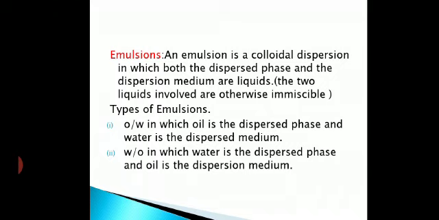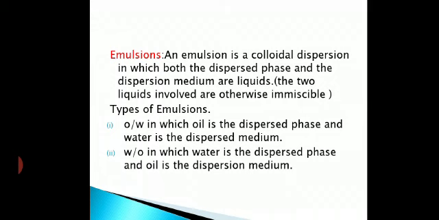So in this way, cod liver oil is a type of oil. We are using it for the babies. It is also used for cooking. Clear? And other examples are butter and cold cream. You definitely know about them. So these are the two types of emulsions: oil in water emulsion and water in oil emulsion. So basically, again I repeat, an emulsion is nothing but a colloidal dispersion in which both the dispersed phase and dispersion medium are liquids, but they are immiscible.